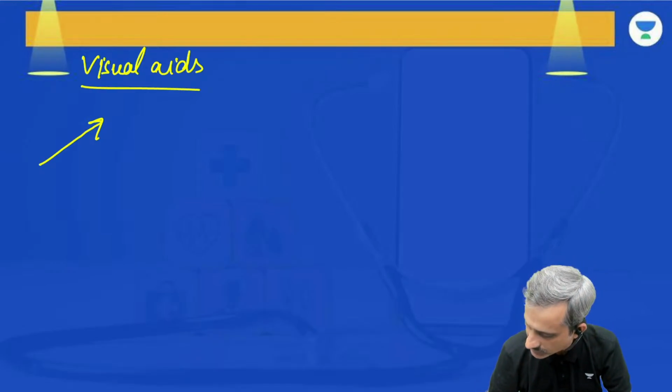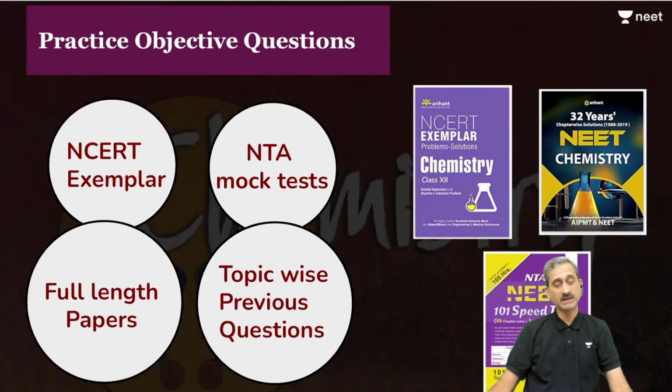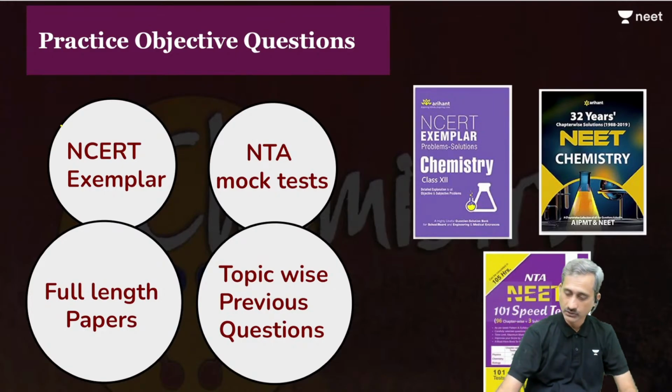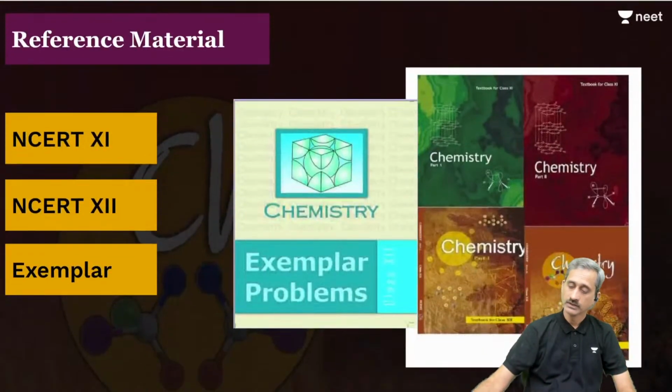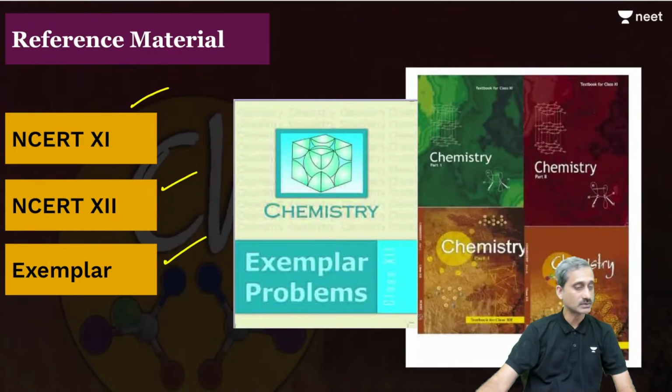So these are the things which we are going to do. We are going to use expert practice objective questions, and we have a huge number of questions. We are going to use NCERT Exemplar, NTA mock tests, full length papers, and topic wise previous questions. Everything is going to be used. And these are the books that you are going to refer to: NCERT 11th class, 12th class, and Exemplar.